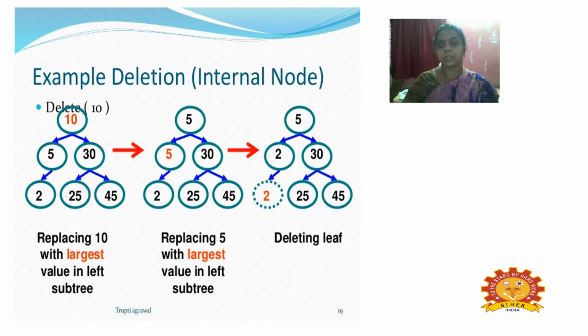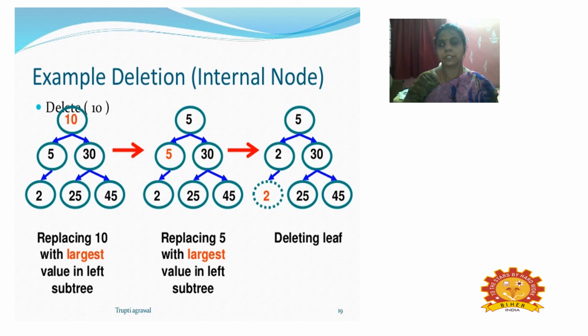Next, when I go to replace or delete the topmost element of the tree, you can see what changes happen in the nodes. So I'm going to delete the element at the topmost level, the value 10.